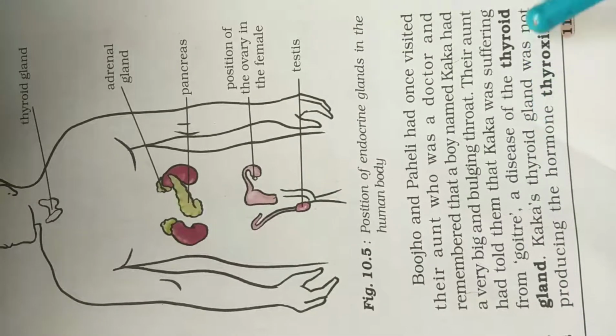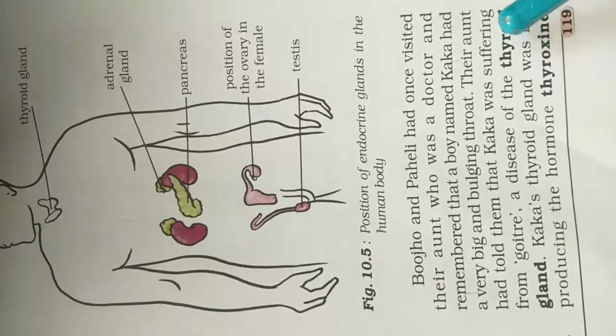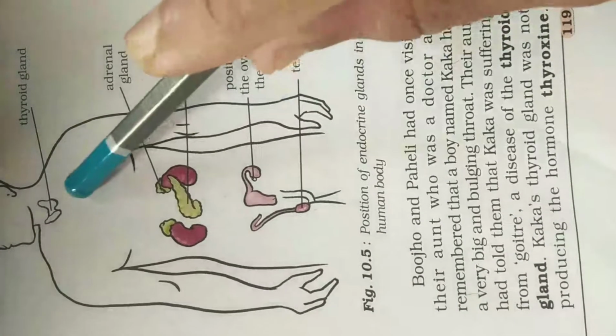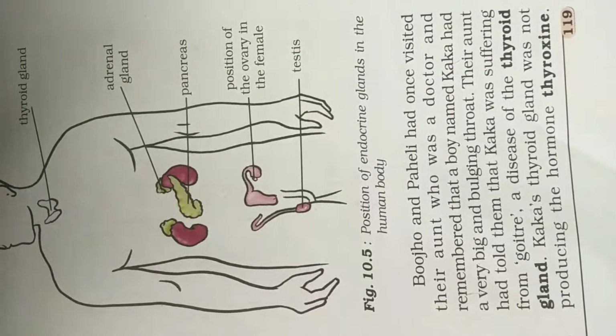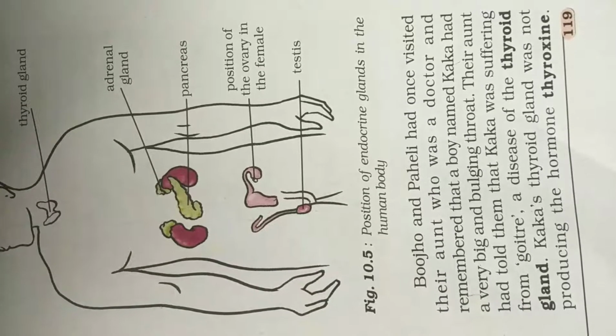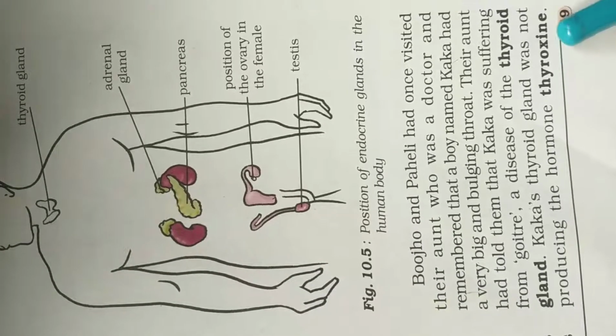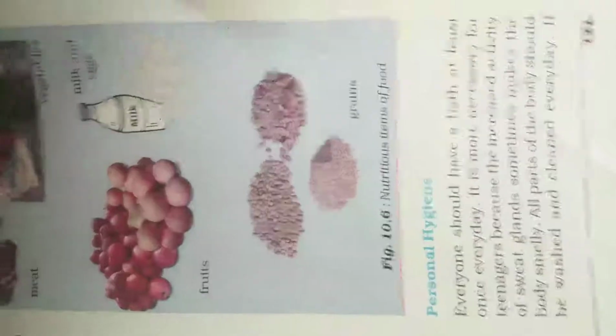Kaka's thyroid gland was not producing the hormone. You can see this gland in the picture. They do not produce hormones because they do not get iodine properly. Which hormone? Thyroxine. The hormone name is thyroxine. Due to this, Kaka was suffering with goitre. That is one type of disease which occurs in the neck.